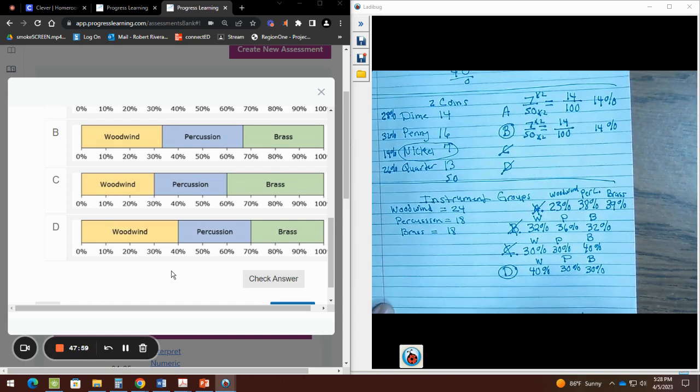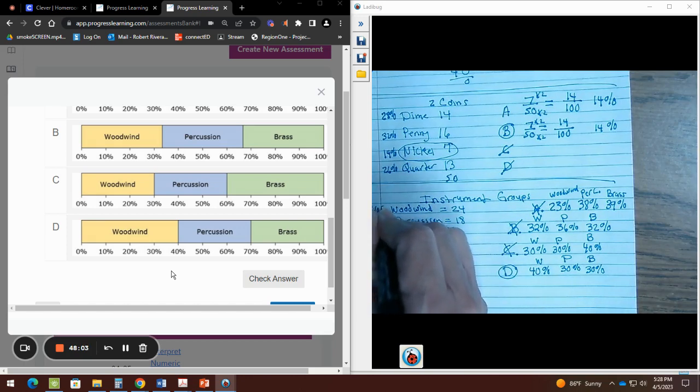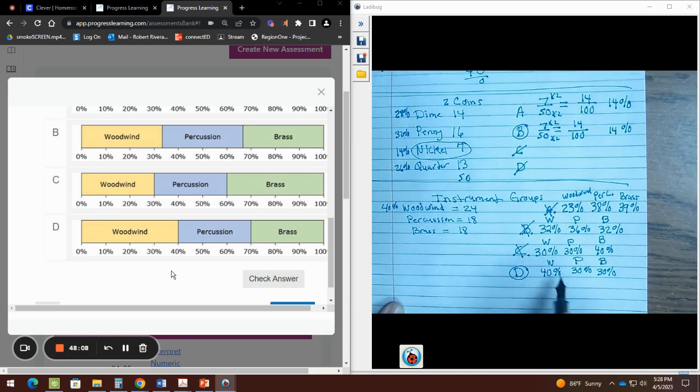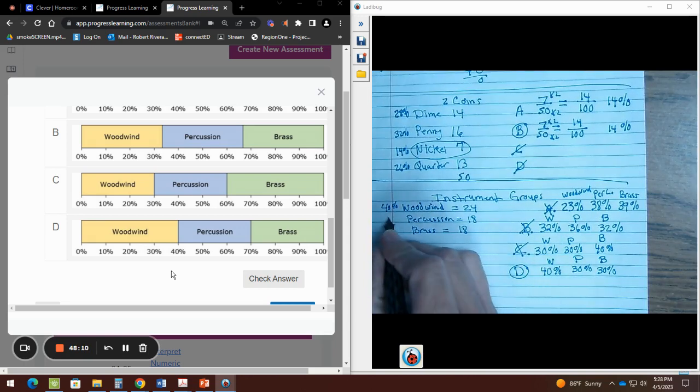Okay. So woodwind should have had the 40%. So we can put it here, so we can know what percent bar graph to choose. And of course, percussion and brass should have the 30-30.